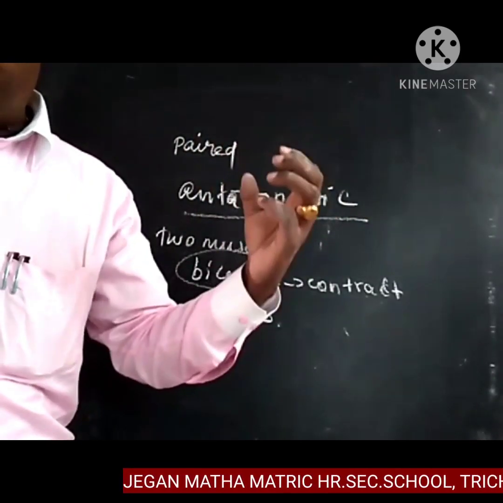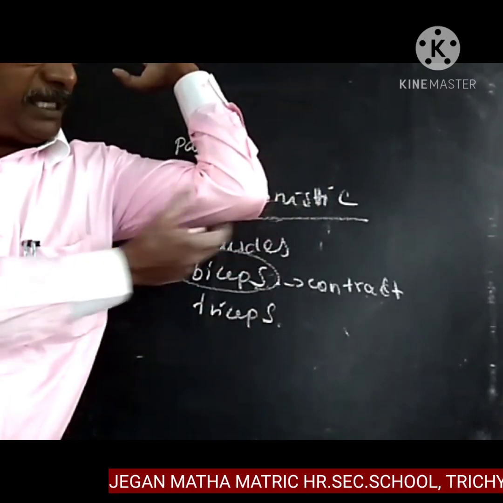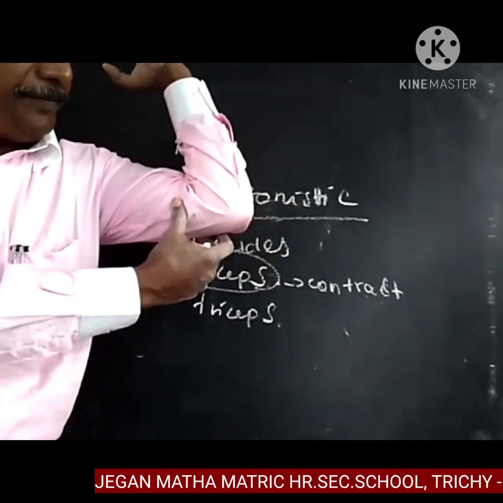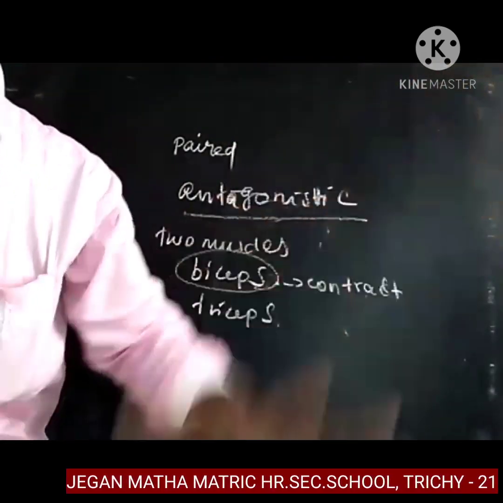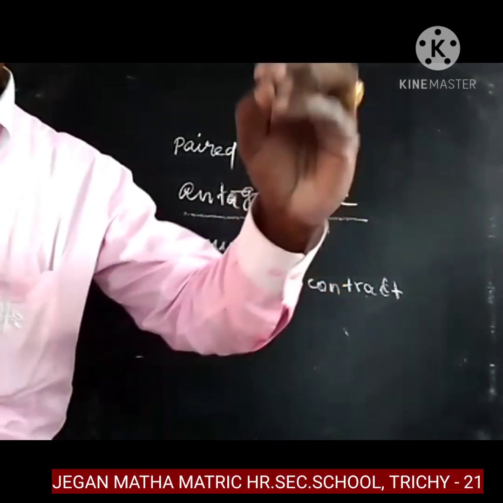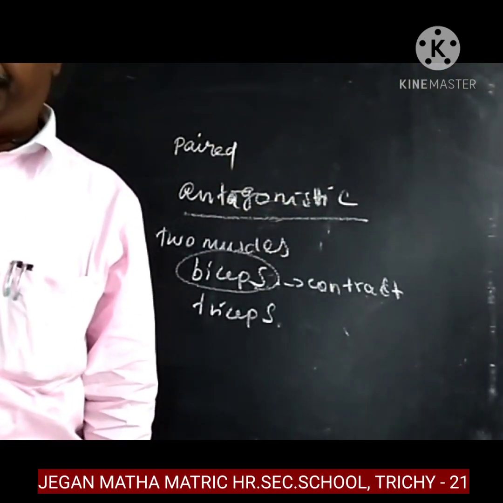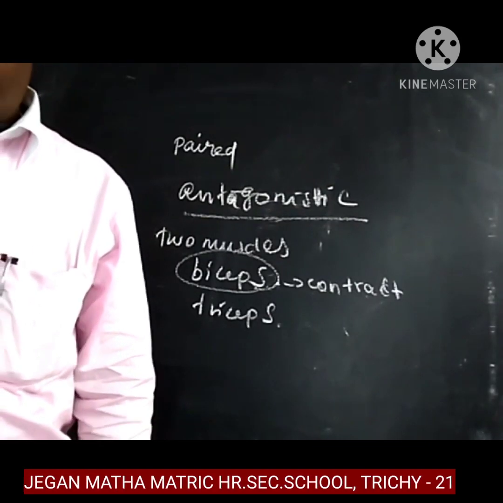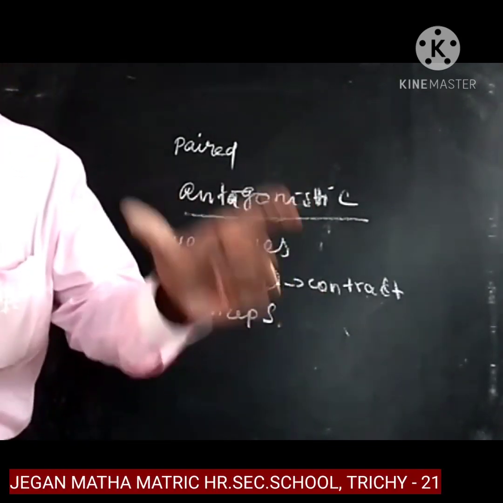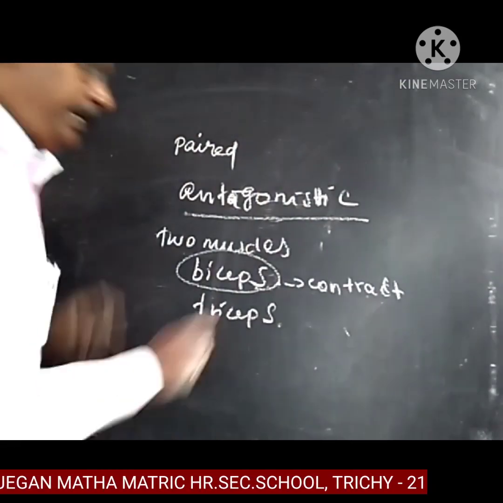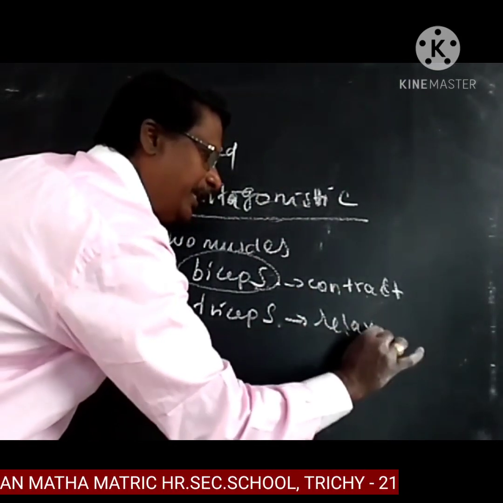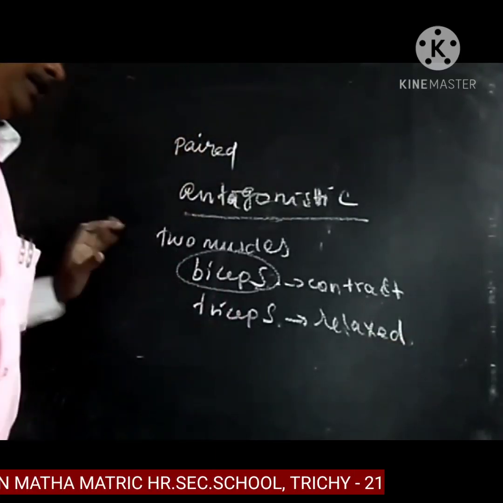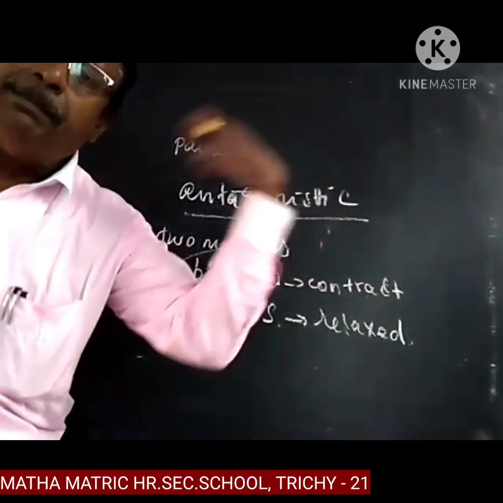In this position, the triceps muscle is in a relaxed position.